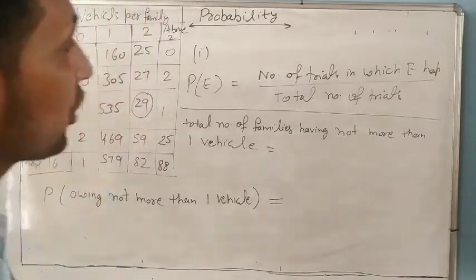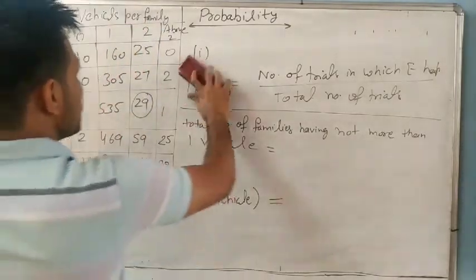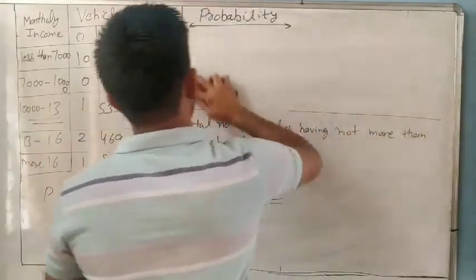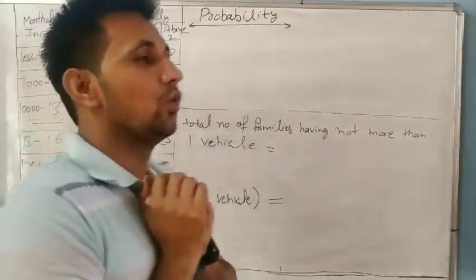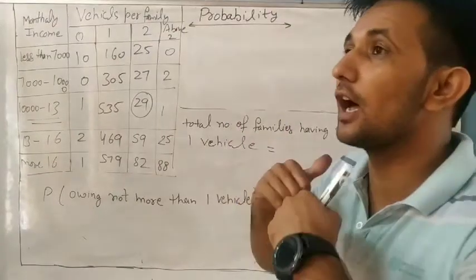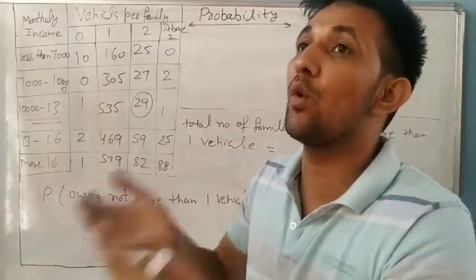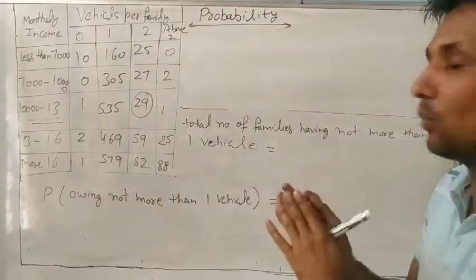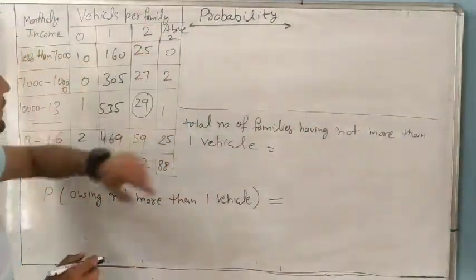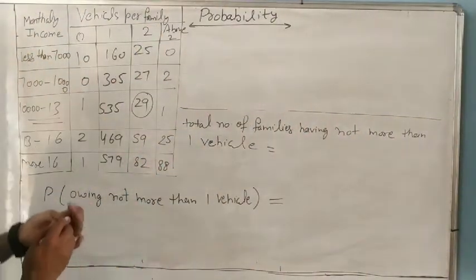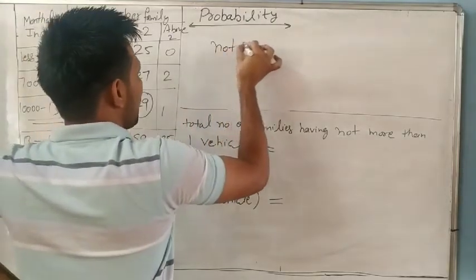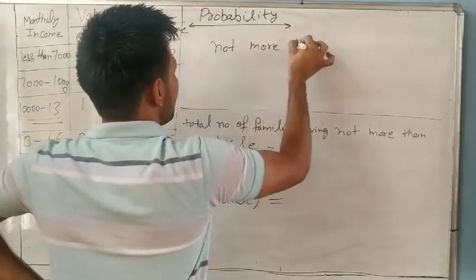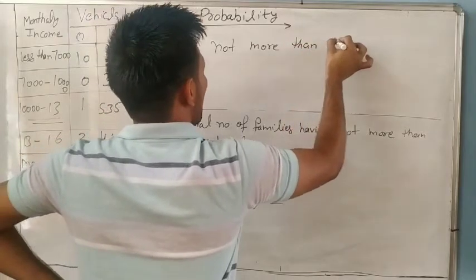What is the meaning of not more than 1? It means the families whose number of vehicles is not more than 1, so first is 0, then 1.